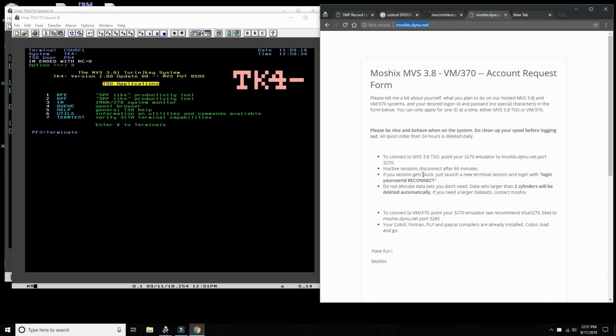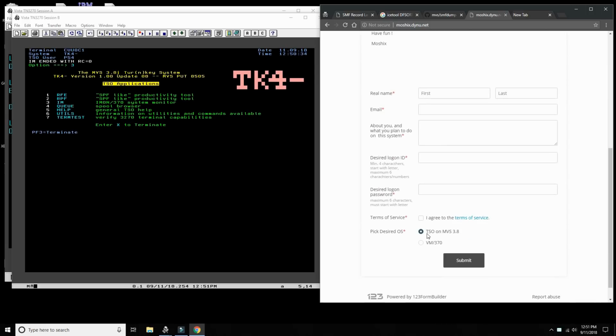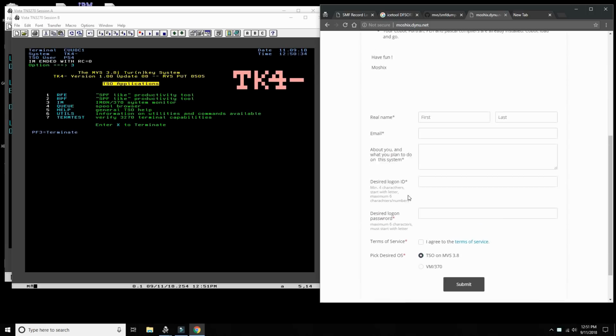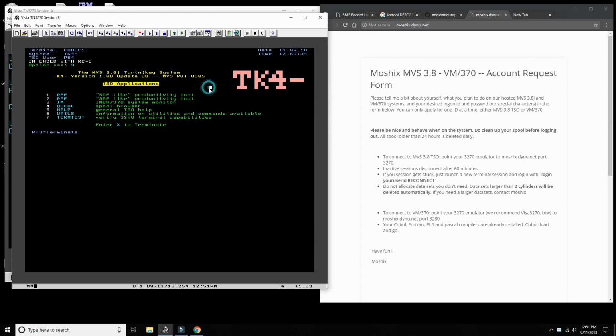There's a few explanations and a few rules, then you apply, and then you can get a free account on TSO and MVS. About 110 other people have done that, and they're all using this very actively, and there's always somebody logged on. They use it to explore the mainframe operating system, get to know it better, or maybe they were COBOL programmers in the past and want to do a little bit of COBOL programming.